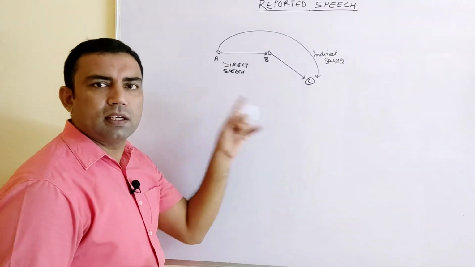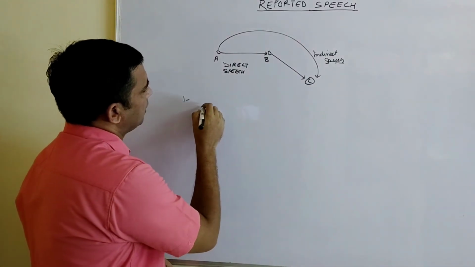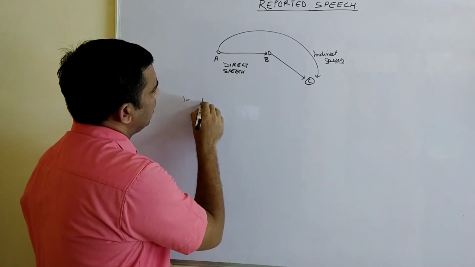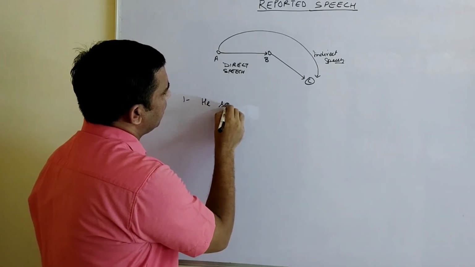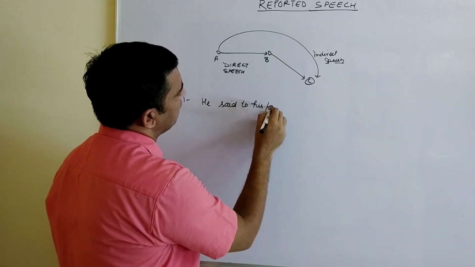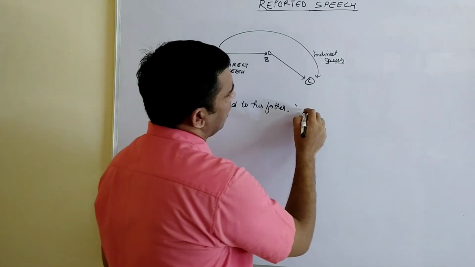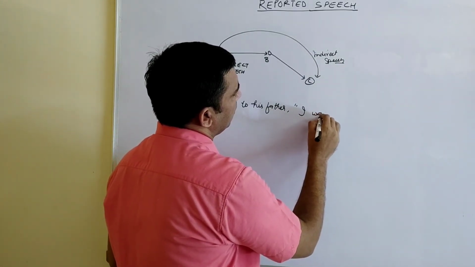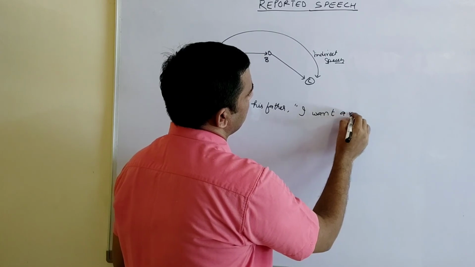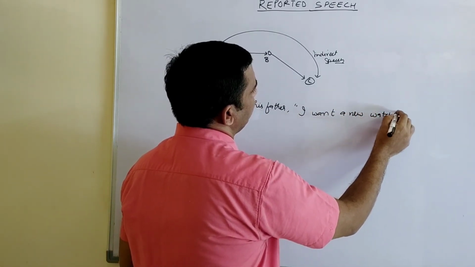To make it very clear, let's do one example. The sentence is: He said to his father, "I want a new watch."